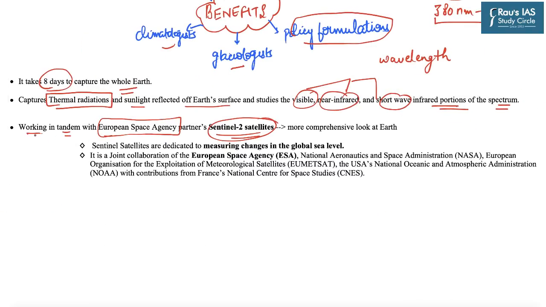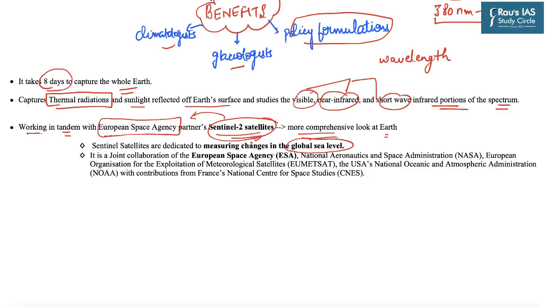Now the Landsat 9 is working in tandem with the European Space Agency's Sentinel-2 satellites in order to have a more comprehensive look at the Earth. Now from here another important fact emerges which is relevant for our examination, that Sentinel-2 satellites are of the European Space Agency and they are dedicated to measuring the changes in the global sea level.